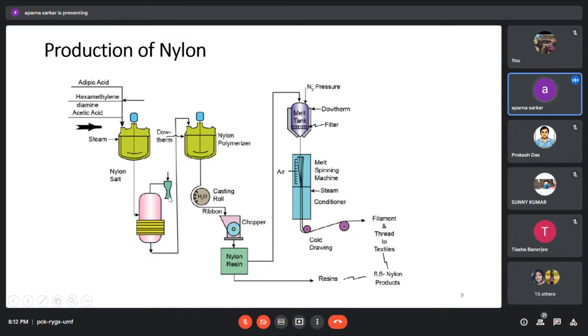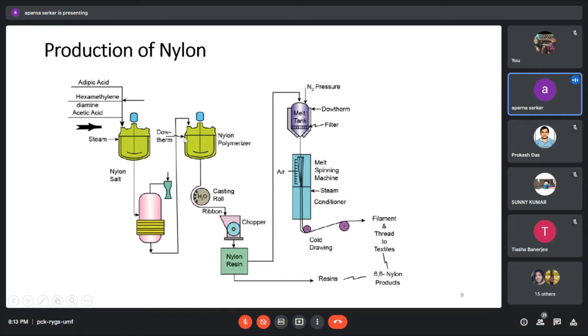Here we are applying vacuum pressure so that the water part may be removed. This water-free part again comes into a second reactor, where the polymerization reaction takes place. So here the main fiber is produced.